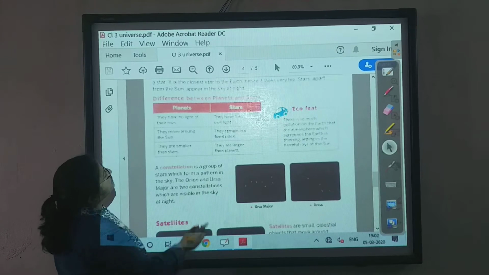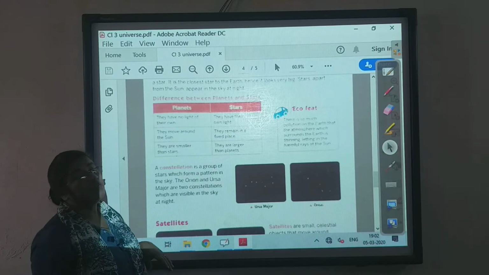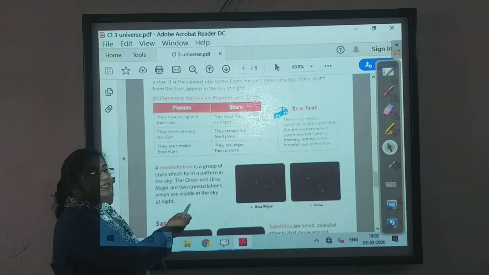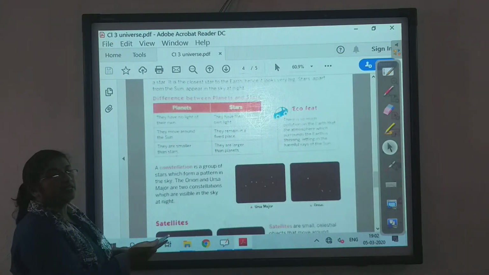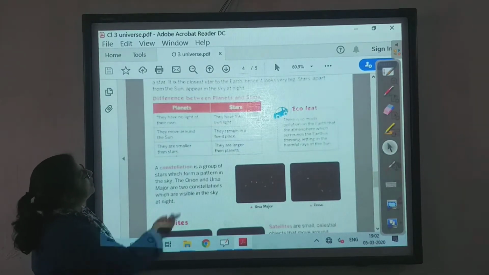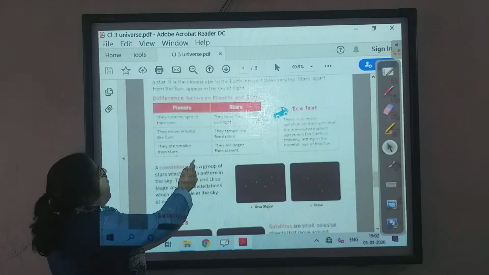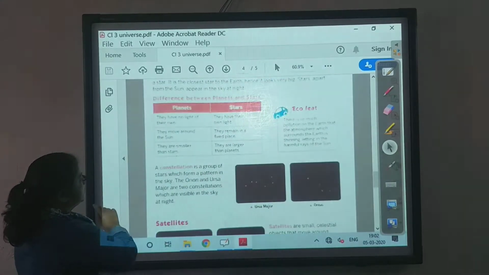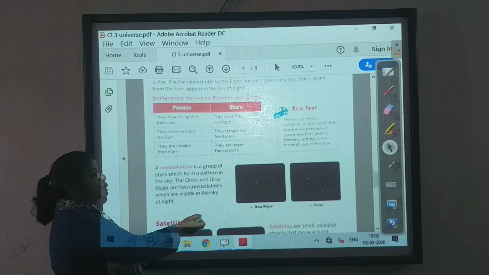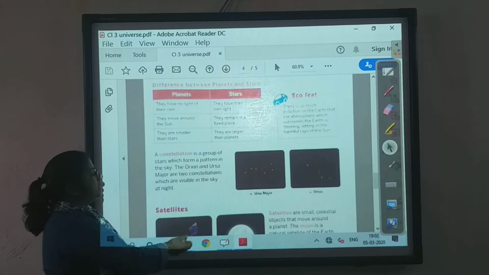Now, what is the difference between a planet and a star? As you all know, in the previous class, you must have read that the sun is also a star. Here we have to differentiate between a planet and a star. And what is a constellation? Constellation is a group of stars. It comes in a pattern.